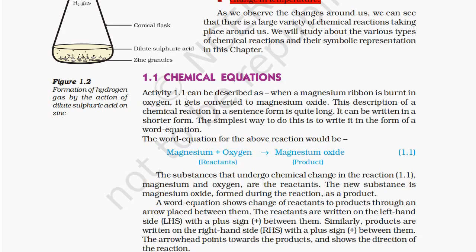Chemical equations. Activity 1.1 can be described as: when a magnesium ribbon is burned in oxygen, it gets converted to magnesium oxide. This description of a chemical reaction in a sentence form is quite long. It can be written in a shorter form. The simplest way to do this is to write it in the form of a word equation. The word equation of the above reaction would be: magnesium plus oxygen gives magnesium oxide.